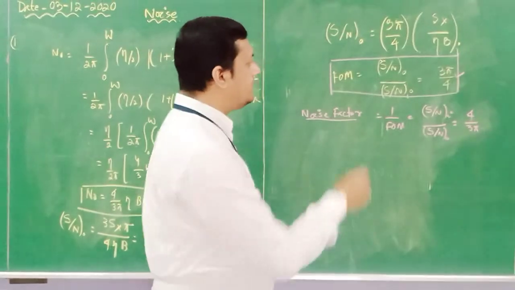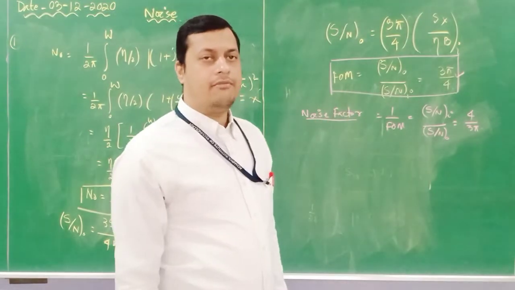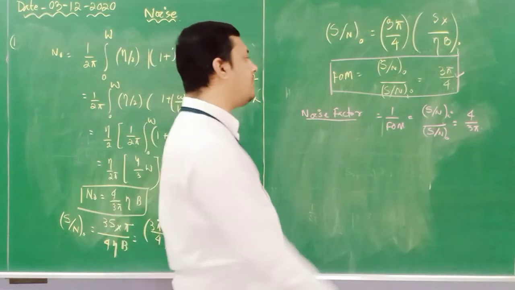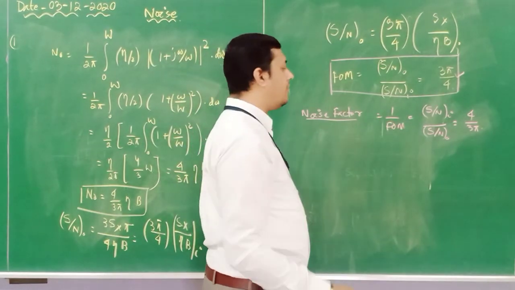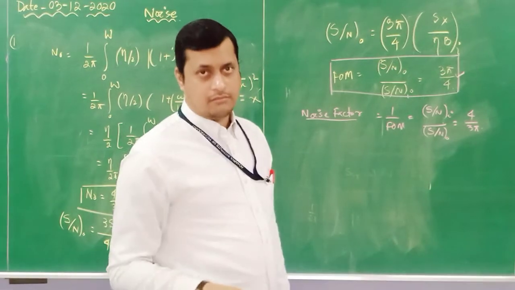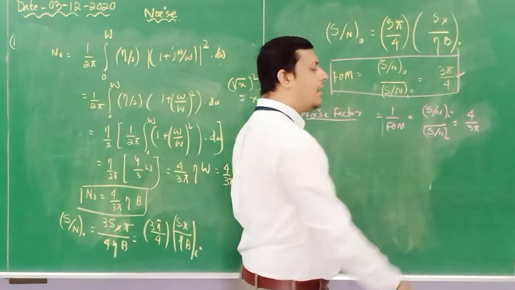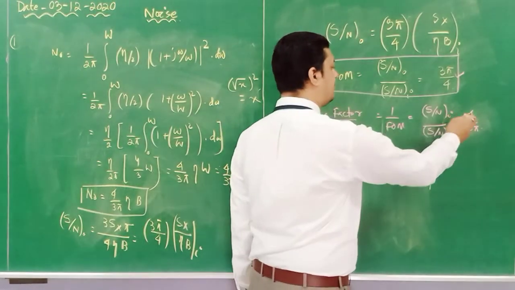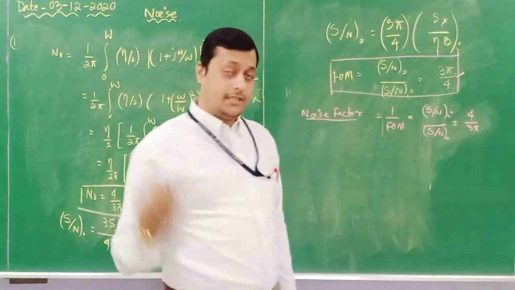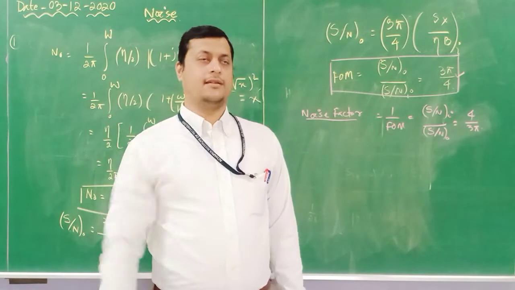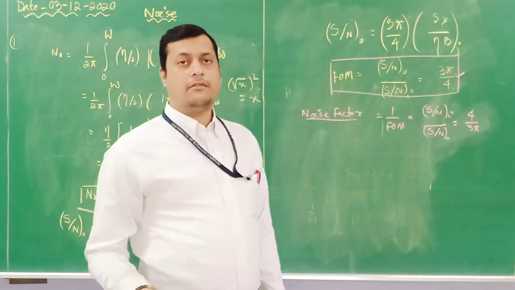Then once this value is known, you can determine the noise factor. Noise factor is 1 by FOM, or you can say it is called noise figure also, but it will be in terms of dB. So input SNR by output SNR, which is equal to 4 by 3π for this particular system. Okay. Now similarly, one more question we will discuss.